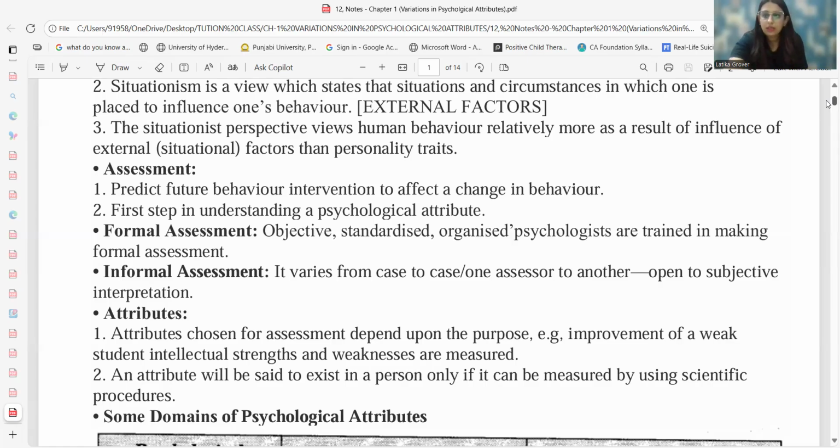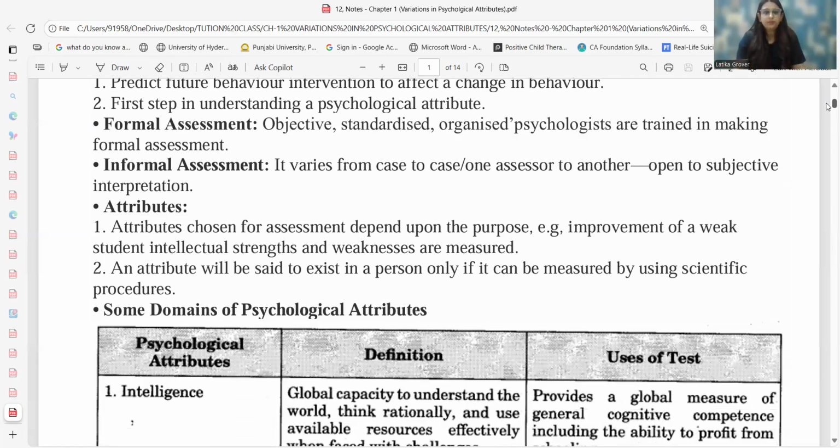Next is attributes. Now we are going to talk about the definition of the word attribute. Attribute talks about assessment that is going to depend upon a particular purpose for which we need to conduct an assessment. For example, I would like to conduct the intelligence test. So I would like to know what are the different intellectual functionalities or the cognitive deficits that I would like to look across while conducting the intelligence test.